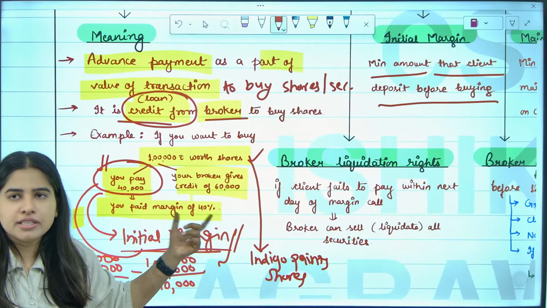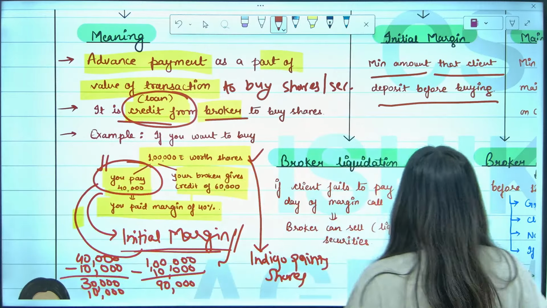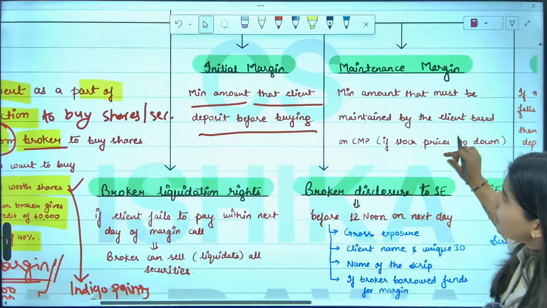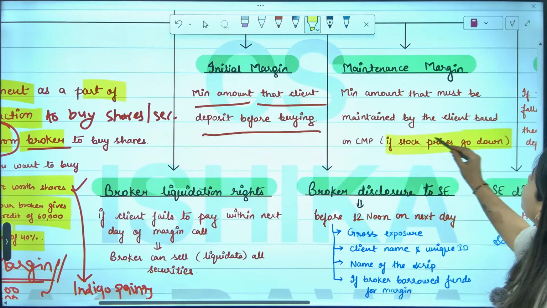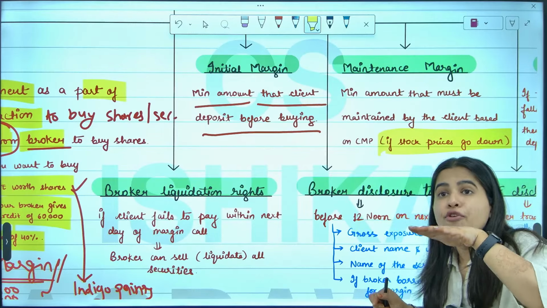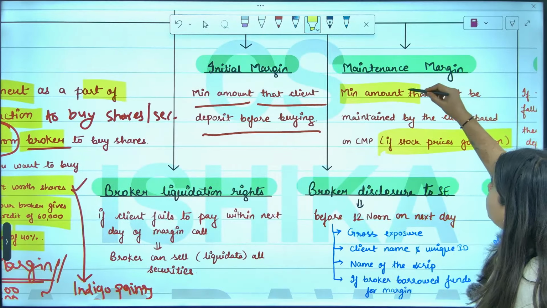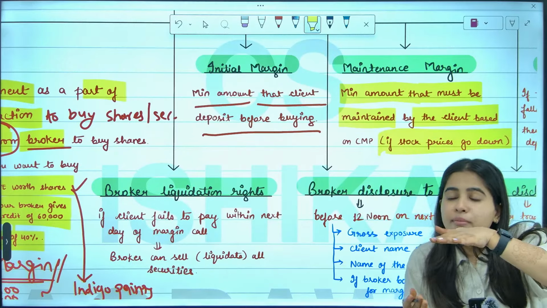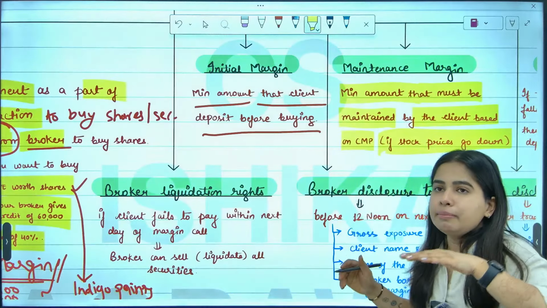Are you understanding? That is known as maintenance margin. Once again, guys, what do you mean by maintenance margin? Maintenance margin means if share price goes down, there is a fall in the value of your investment, then the minimum amount that must be maintained at all times, minimum 40%, you have to maintain on the basis of current market price.